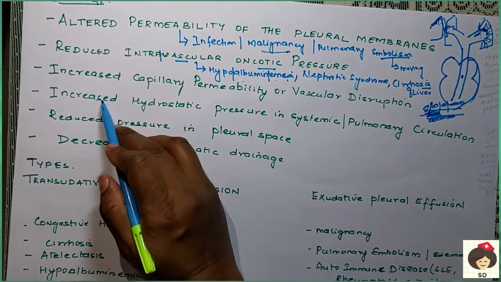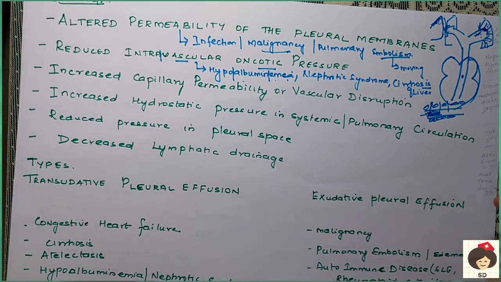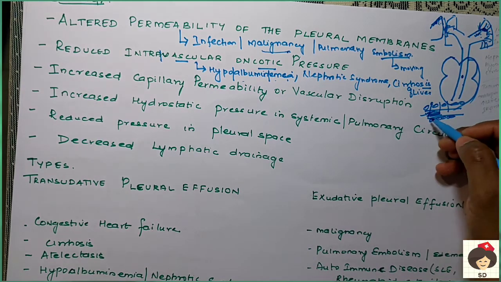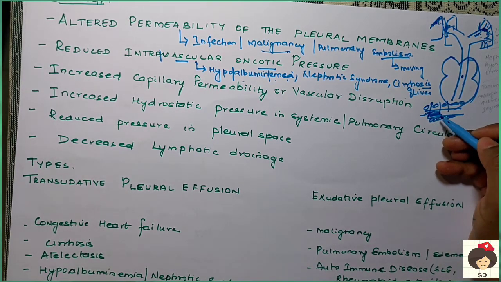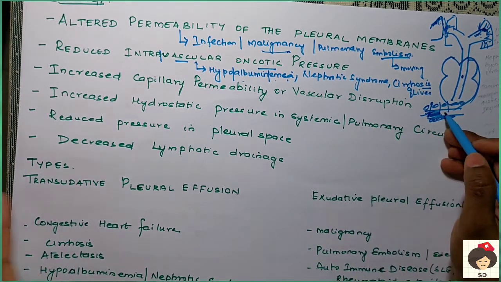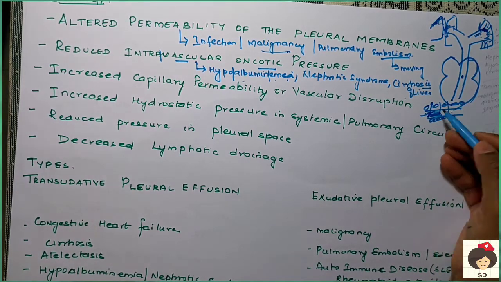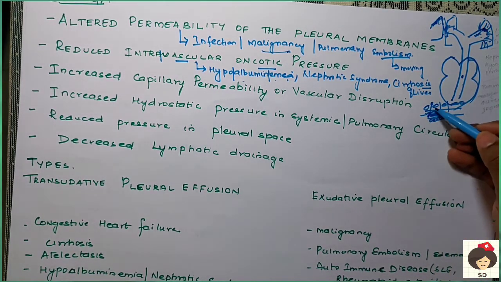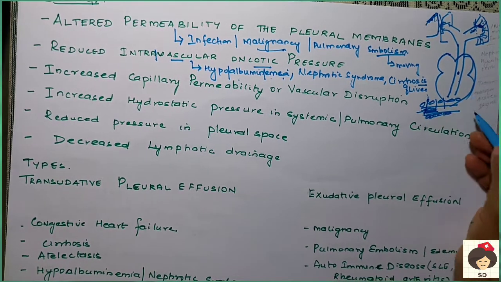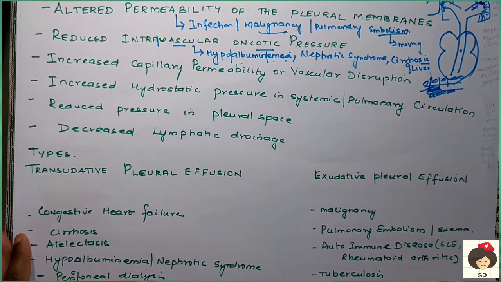That is called increased capillary permeability. The pressure inside the capillaries is very high, so the capillaries give permission for the fluid to go outside. Vascular disruption is any breakdown in the cells of the blood vessels. Anything where the cells of the blood vessels are damaged, whereby fluid comes outside and gets accumulated in the pleural space, can result in pleural effusion.